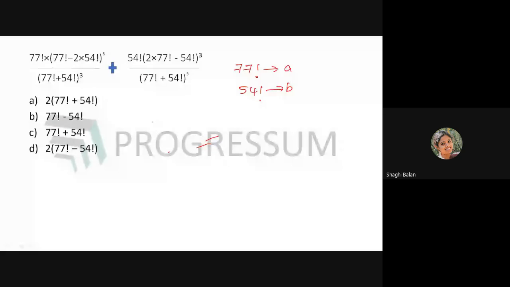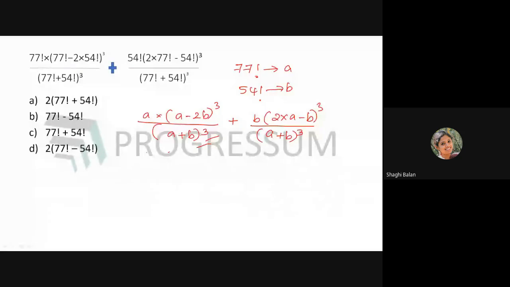A into A minus 2B the whole cube divided by A plus B the whole cube, plus B into 2 into A minus B the whole cube divided by A plus B the whole cube. This is how we will be getting it, right?